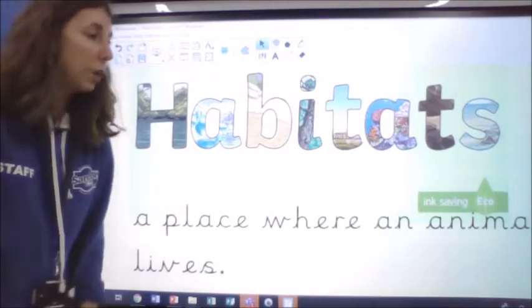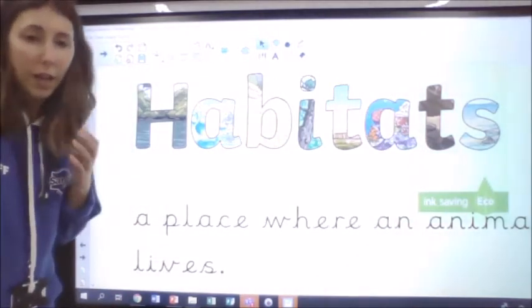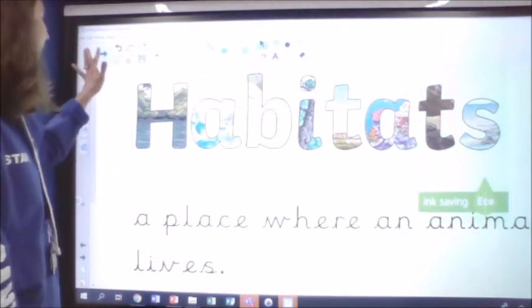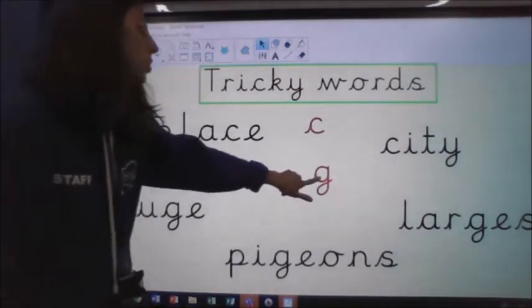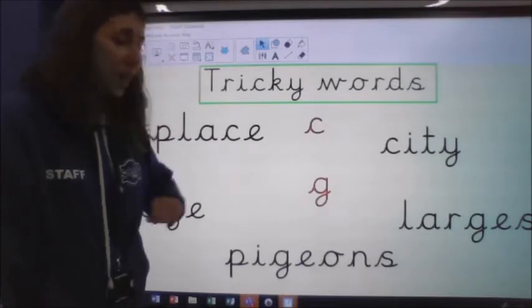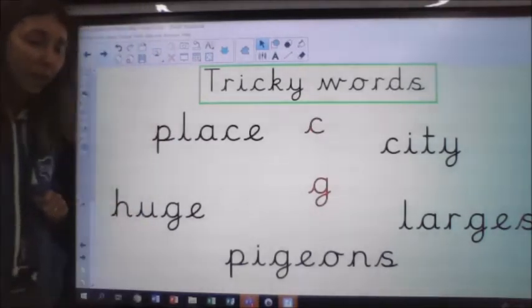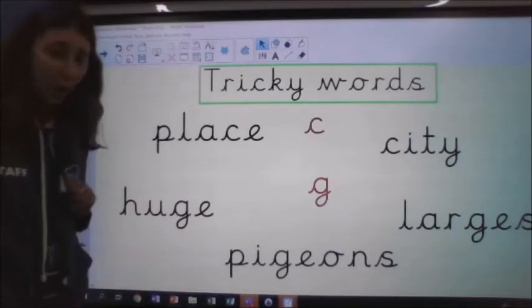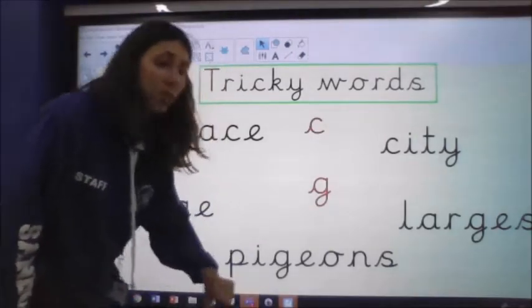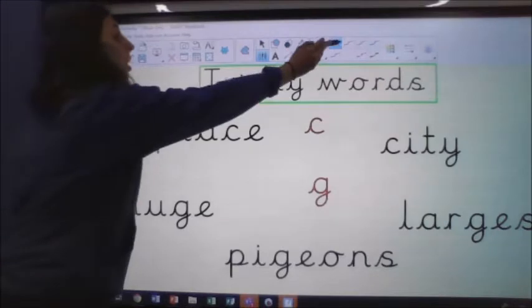I'm going to think about some tricky words now. Some tricky words that will help us when we are reading. Okay, some words that might be tricky for us. Now we have got some words where we've got the soft C and the soft G, which we have had a few times now. Okay, so the top words here have got the soft C sound. So the C making a S sound.